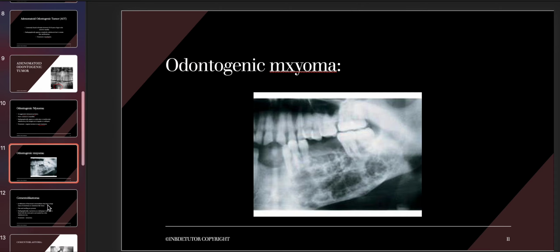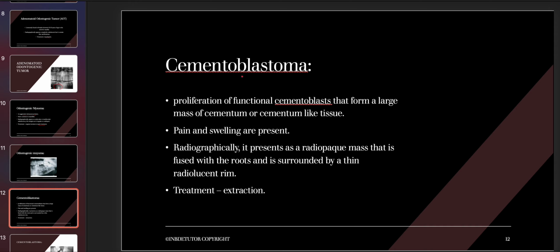Now let's move ahead and talk about cementoblastoma. As the name suggests, cementoblastoma means there is an increase in the number of cementoblasts, right? So there is proliferation of functional cementoblasts that form a large mass of cementum or cementum-like tissue. And the most common age group that it is associated with is the second and third decade of life. And the most common tooth that it is associated with is the mandibular first molar, guys.